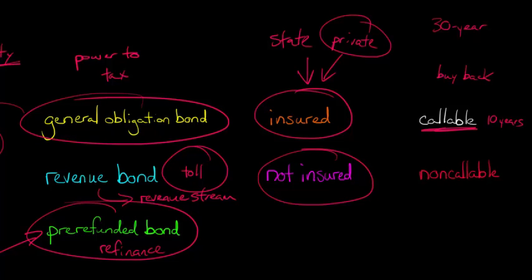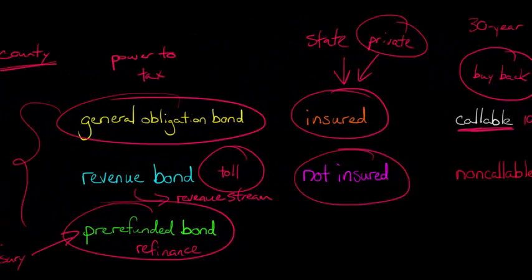And so they say, hey, you know what? Let's buy back this bond because we can issue bonds now at a much cheaper rate. And so when a bond is callable, that's actually going to have more risk for the person buying the bond.